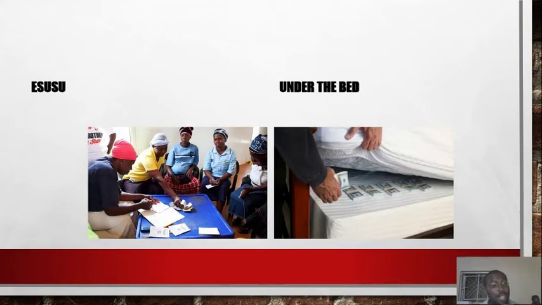At the end of the month or at the end of the year, the person collecting will give each and everyone their money. Are you getting me? So Esusu was one of the methods of saving in the time past.